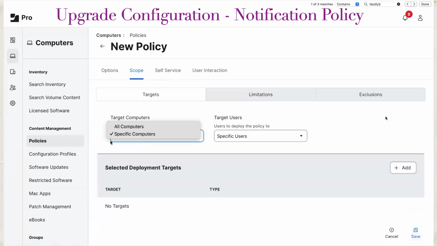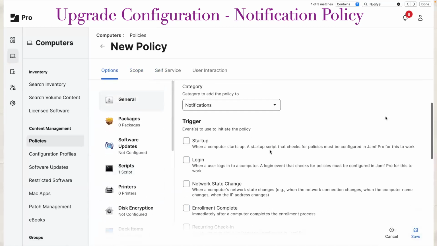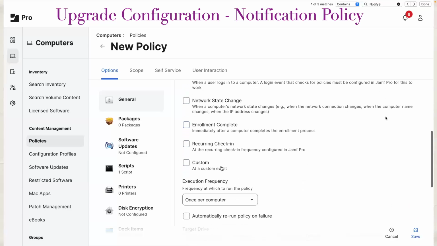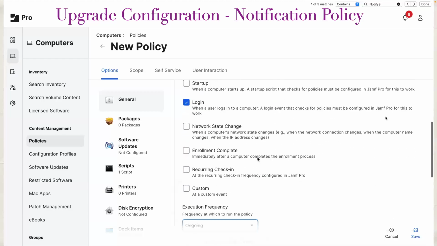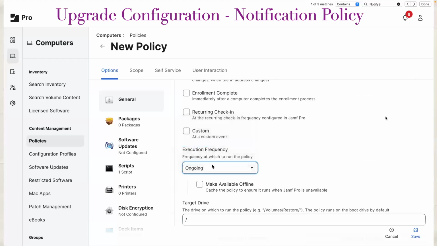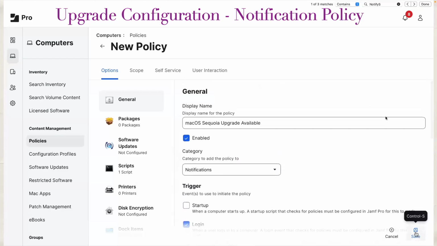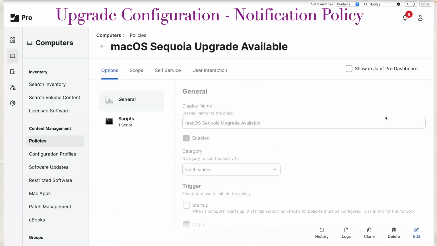And then obviously the scope is all our compatible devices. This is not self-service. This is a push policy, which will run at login or at recurring check-in if you require. Okay, once every day, not ongoing, once every day till the time the machine is upgraded to macOS Sequoia. Save the policy.